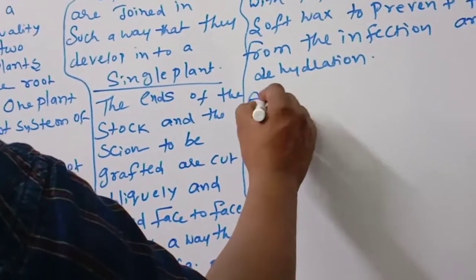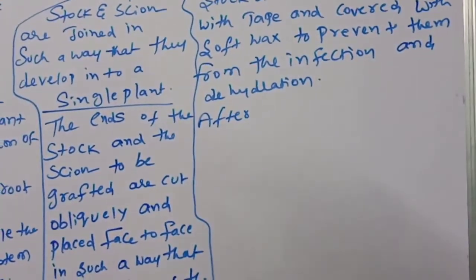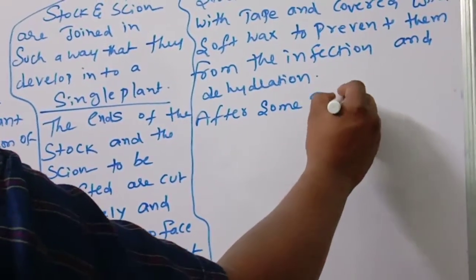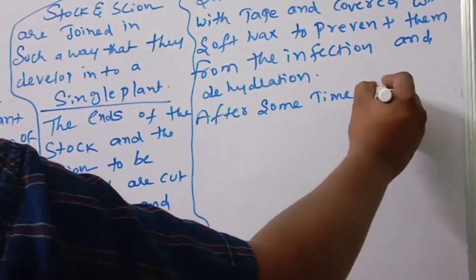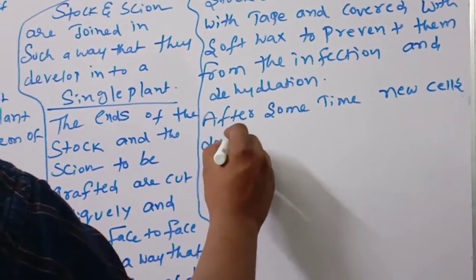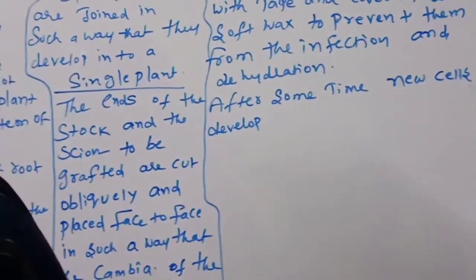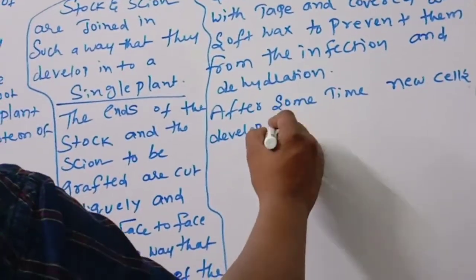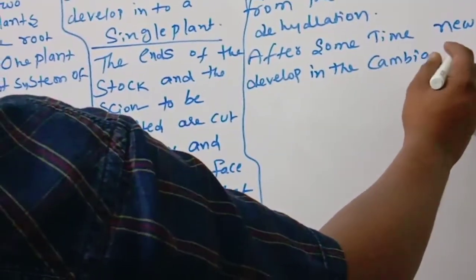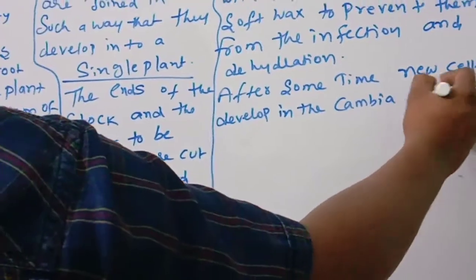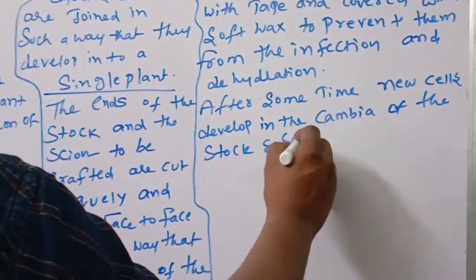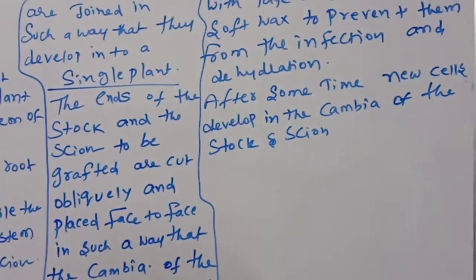After some time, new cells develop in the cambia of the stock and scion.